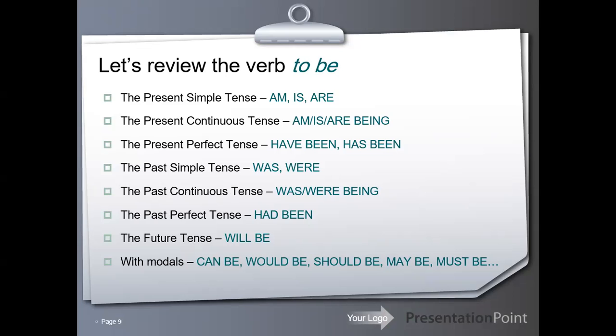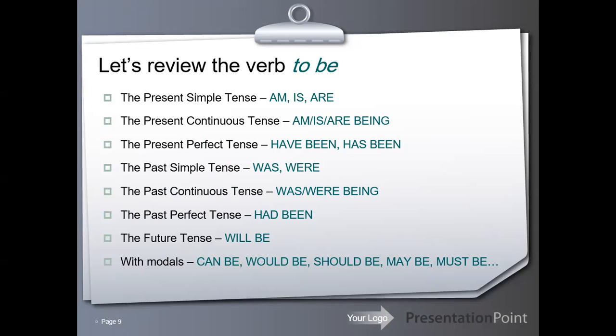The past simple: was, were, plus past participle. Past continuous tense, we start with the object: was, were, being, plus past participle. The past perfect tense: had been, plus past participle. The future tense: will be plus past participle.